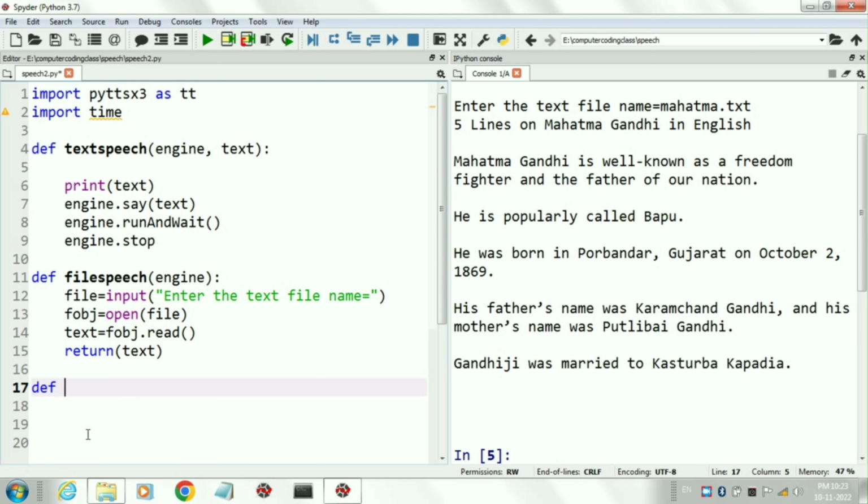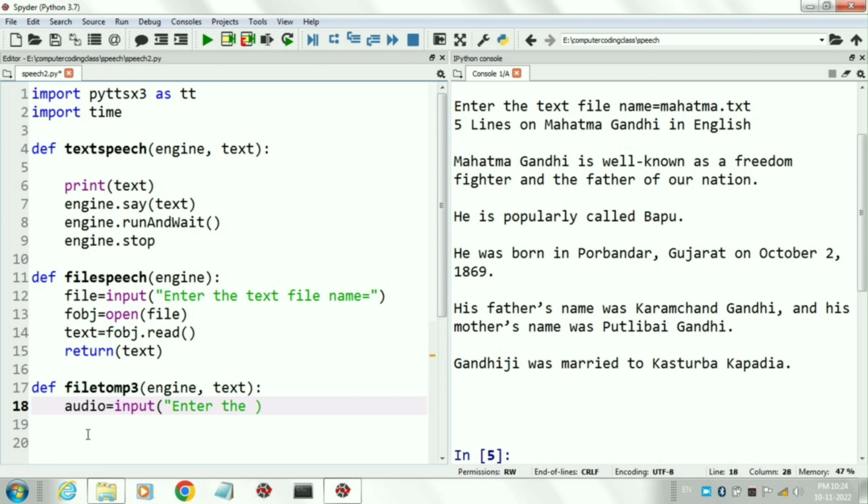Now we will create a function that will convert a text file to an MP3 file. Its name is file to MP3 function. This function has two parameters. First one is engine and second one is text. In this function, first it will ask for the audio file name from the user.